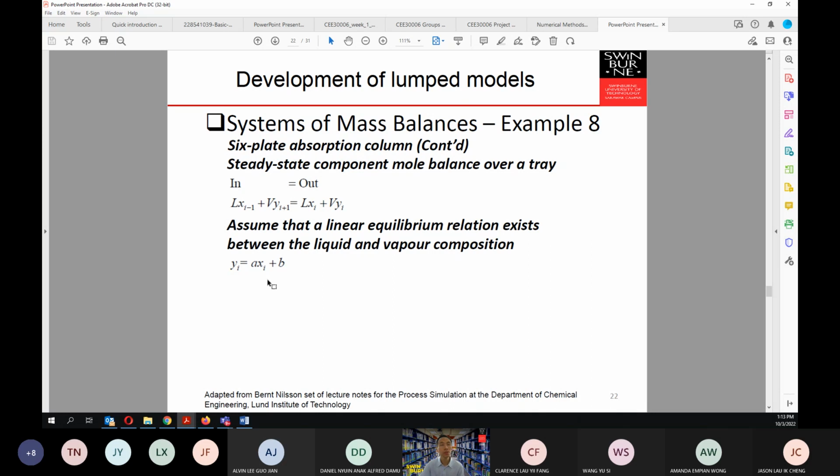Then we assume that a linear equilibrium relation exists between the liquid and vapor composition. In reality, this may only be valid for certain conditions, not for all conditions. But for the sake of understanding the model easily, we simply take that we can have such relations that are valid for the model at hand.